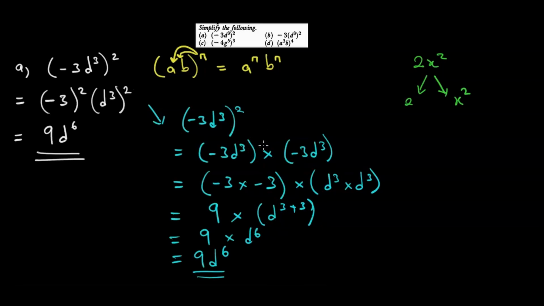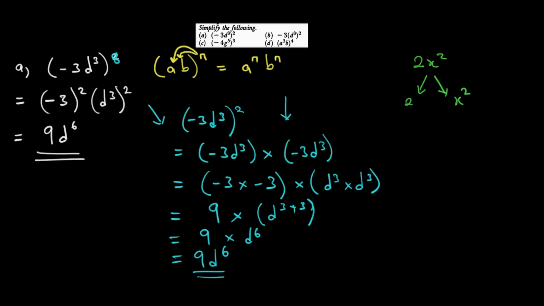And the law is useful, because if the question had come with to the power 8 here, you can imagine it would be difficult to do such a big computation. So that law of indices is actually our escape route. But I did this so that you see and have confidence that we are doing the right thing here. Because when things are too simple, our human brains usually assume that something must be wrong. They are simple because they are simple.